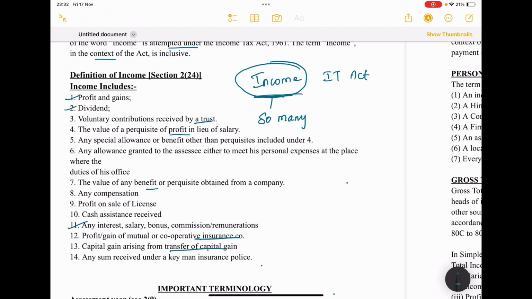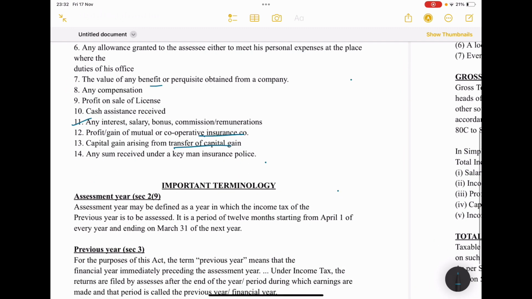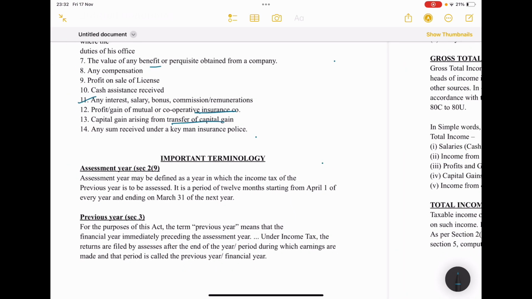So you have some revenue, you have earned something, right? That particular value is identified as the income. You understood? There are so many sources, and all those sources are identified as income. Got it? So it is a very important term in IT. Got it? Next, other important terminologies.